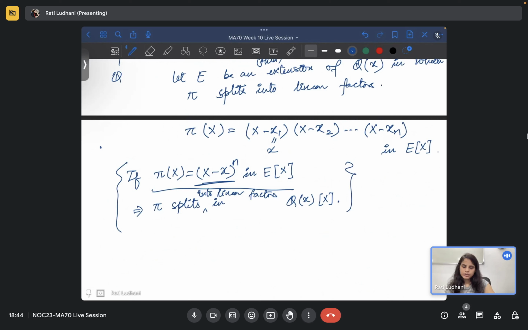Because pi will be the key to prove that this is not normal. So pi itself will prove that this is not normal, that suitable polynomial. Because you have to pick a polynomial, you have to say that there is a root, then you will prove or disprove that all the roots are there.